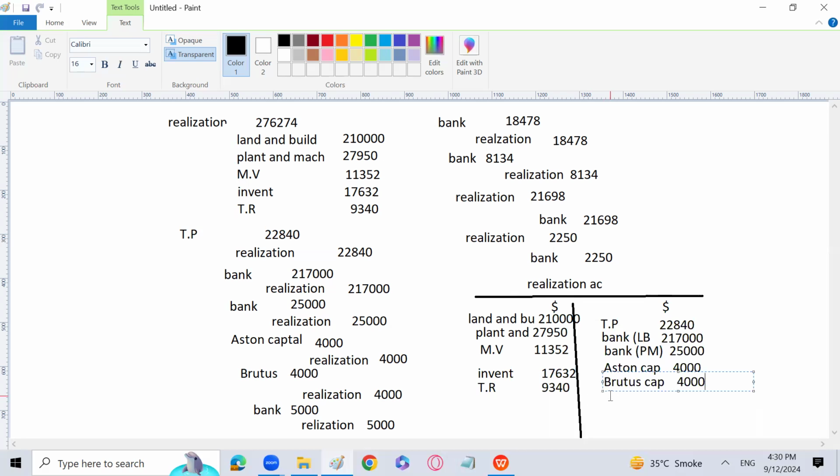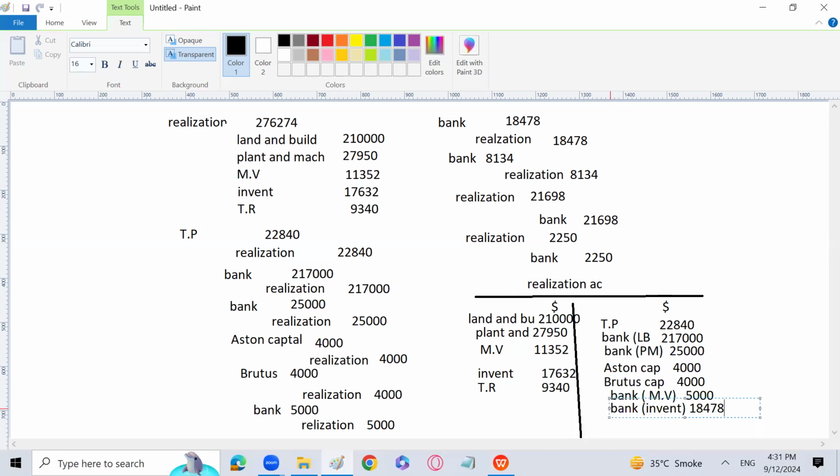Then comes again bank, that I think the remaining motor vehicle has been sold out for 5,000. That's it. Then again bank to realization account. Realization account is credited. I think that is going to be the inventory actually, and that is 18,478.